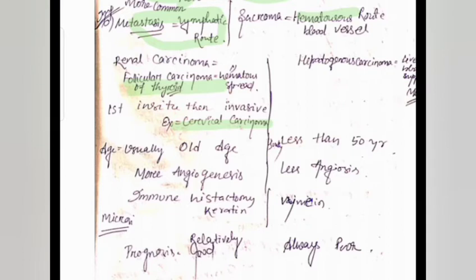Then regarding age, carcinoma mainly occurs in old age due to more angiogenesis and a weaker immune system. That's why it is mostly found in old age, and the prognosis is mostly good. But sarcoma is found in people less than 50 years old. There is less angiogenesis, and vimentin is the immunohistochemical marker. If we find vimentin, it indicates sarcoma, and we will always find a poor prognosis.